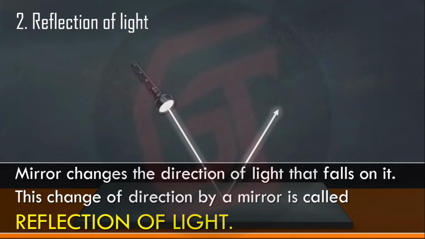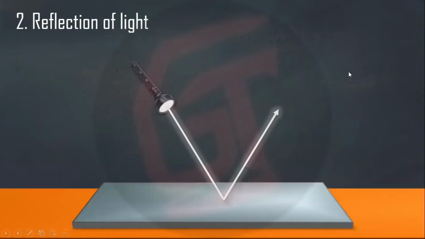If we switch off the light, that mirror's property will not go. But we will not be able to see our image or whatever we are projecting in front of it because there is no sensation of vision. There is no light in that room. Then how will we be able to see? This change of direction by a mirror is called reflection of light. Now, whenever you put light on a mirror, it reflects back. That's the reason we can see whatever is there in the mirror.